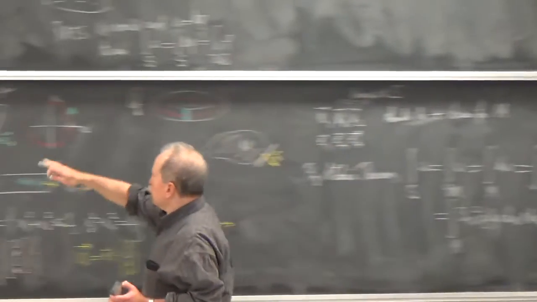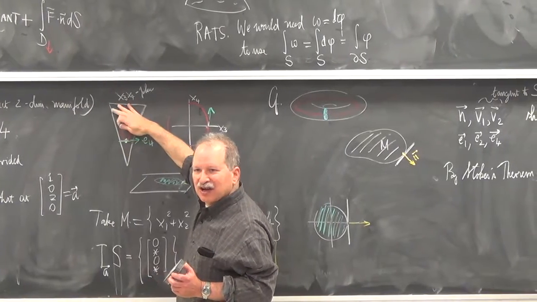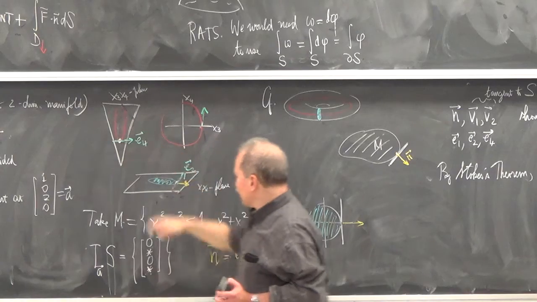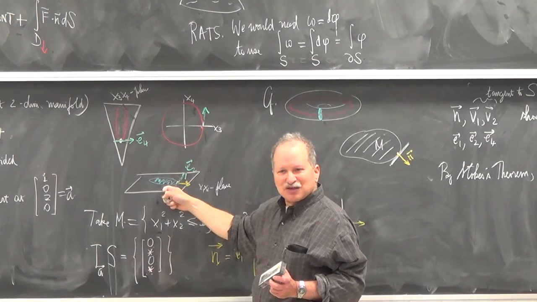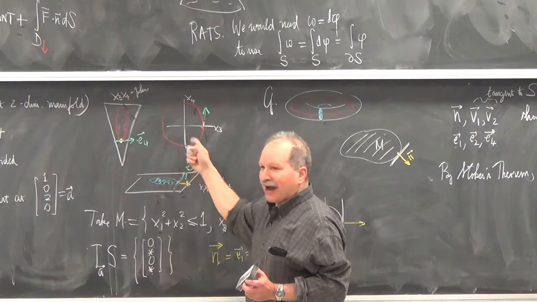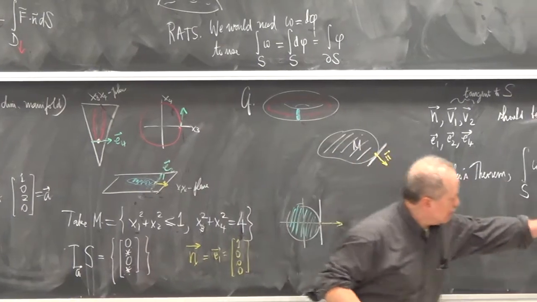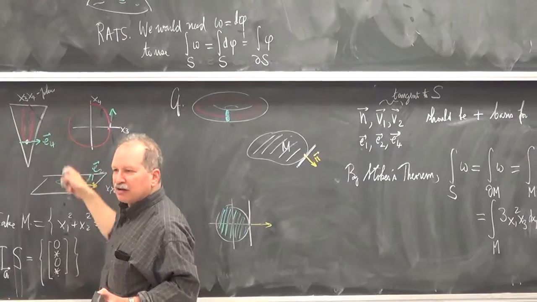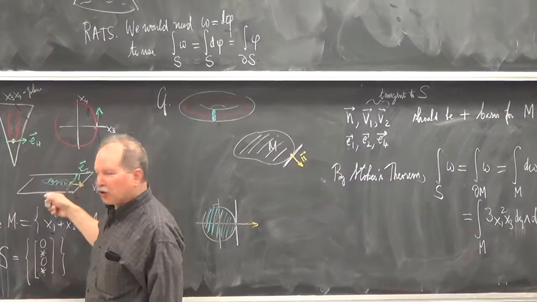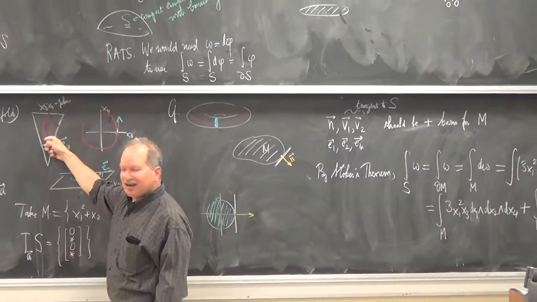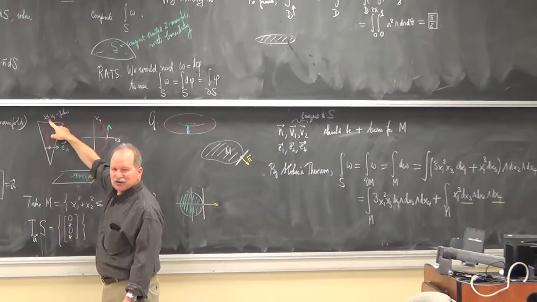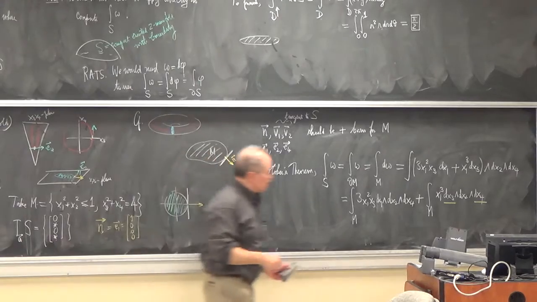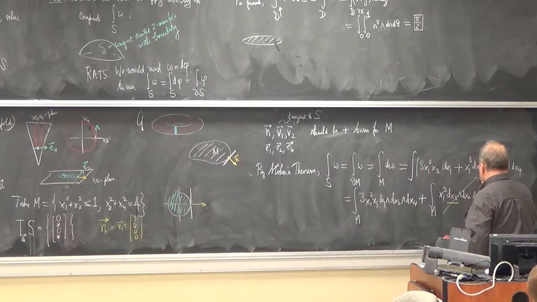Do we have a surface in the x3, x4 plane to integrate over? No, we only have a curve. The surface is living in the x1, x2 plane. So if you pull back this form to this M, you're going to get 0 because there are no two vectors in the x3, x4 direction. There's only a single direction in the x3, x4 plane. So this integral is going to be 0.